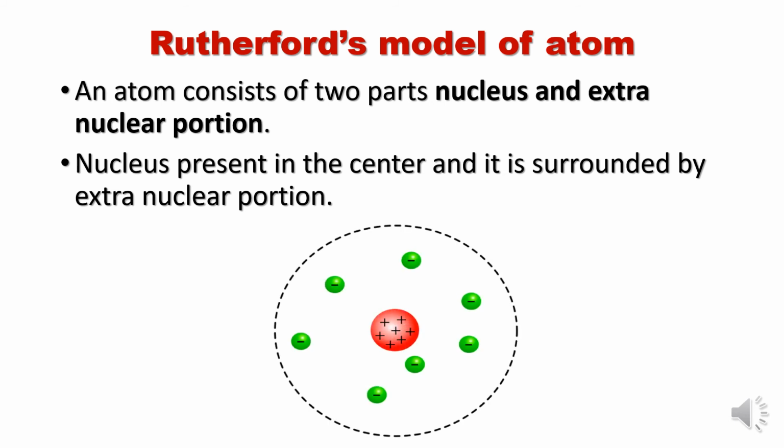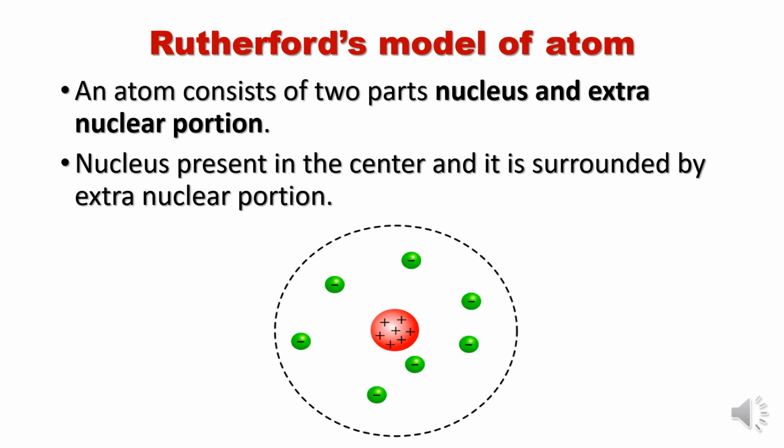So finally he discovered the nucleus. You know that, children, J.J. Thomson discovered electrons, Goldstein discovered protons. Rutherford, by his famous experiment, the alpha particle scattering experiment, told that the nucleus is present in an atom.